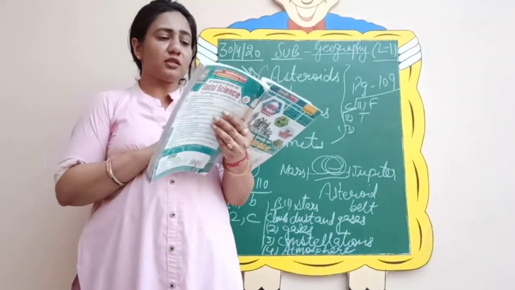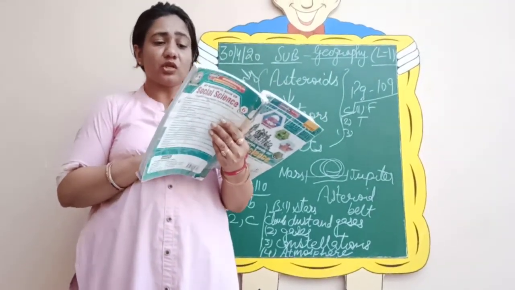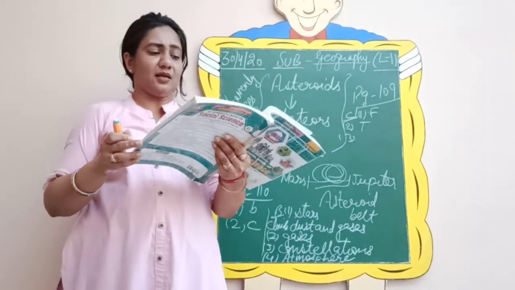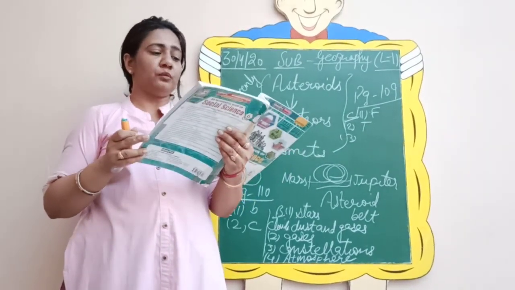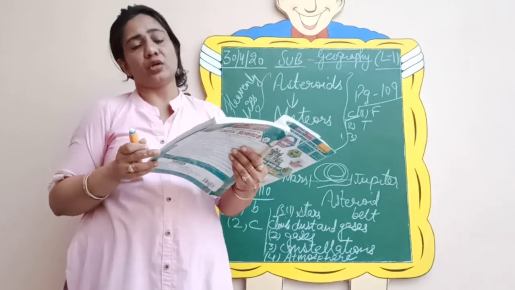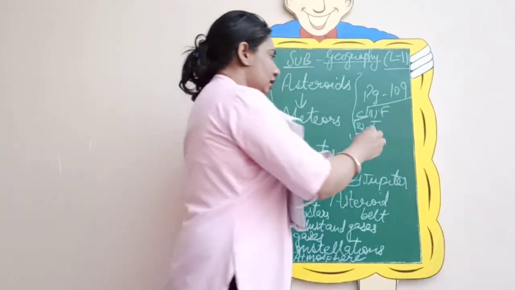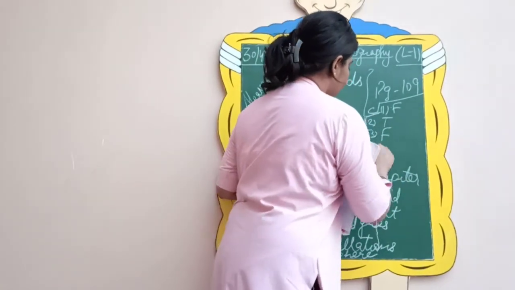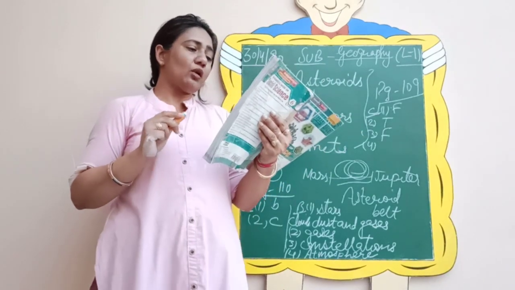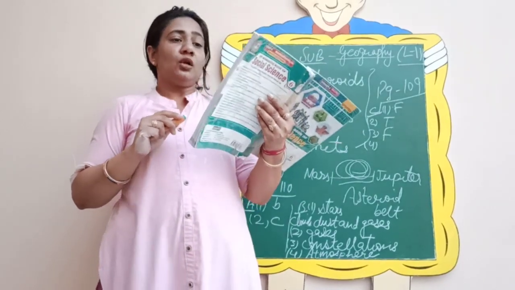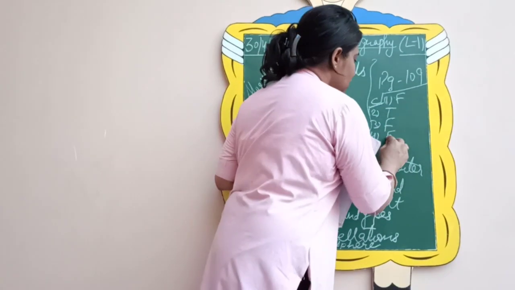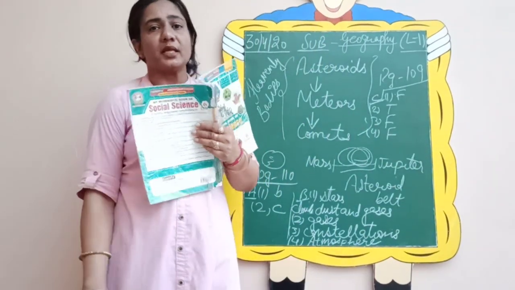Number 3, phases of the moon are caused due to the revolution of the moon around the sun. No, phases of the moon are caused due to the revolution of earth around the sun. So it is false. Comets are also called shooting stars. No, we all know that meteors are known as shooting stars.